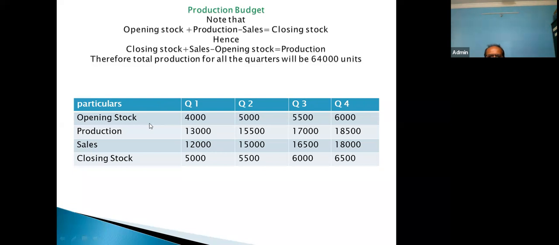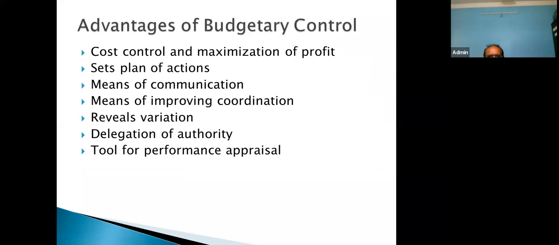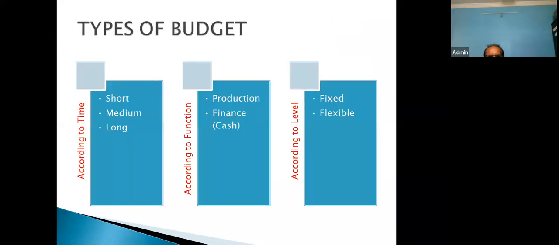Now, after understanding this production budget, let us go for another budget, that is the cash budget. Generally, the cash budget is prepared by the finance department. Look here, the cash budget is prepared by the finance team, and the production team prepares the production budget.